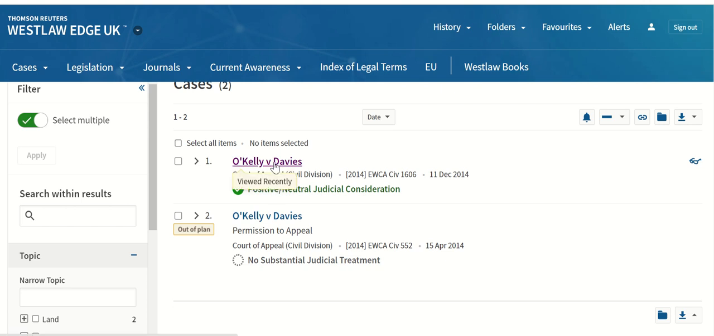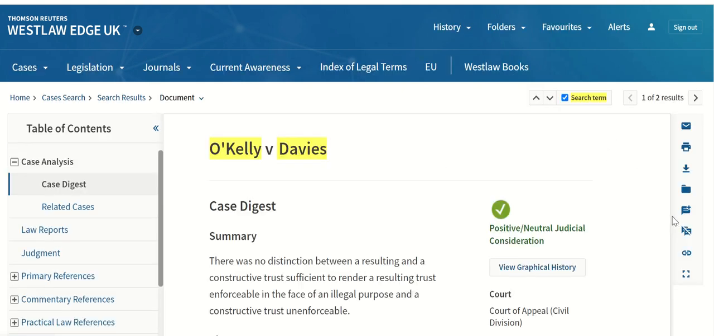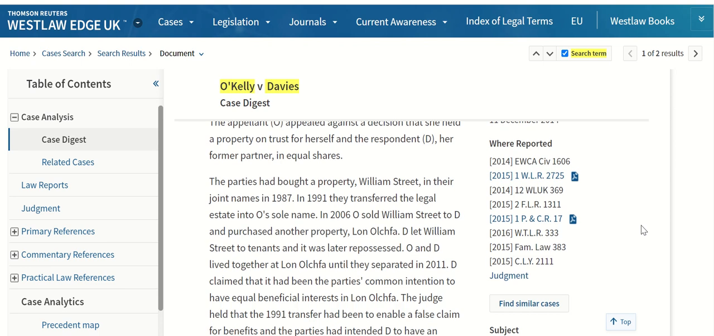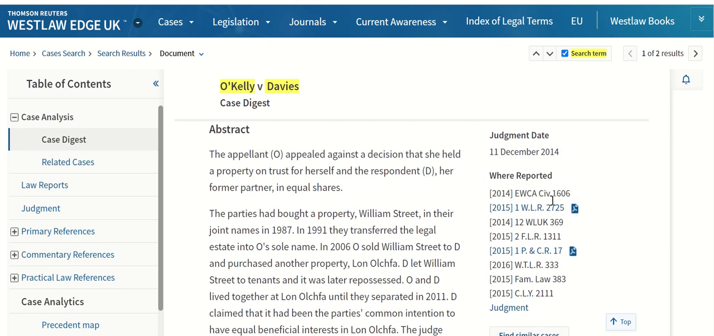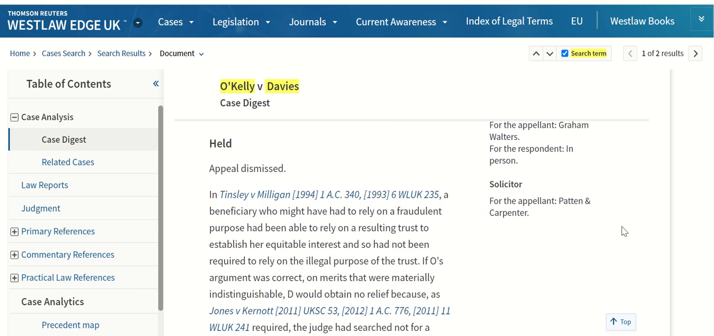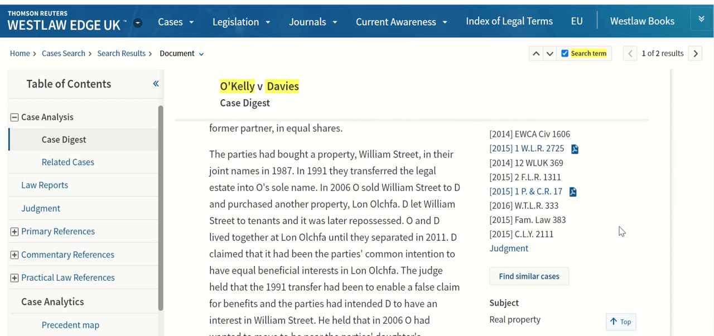So going into that specific case, we'll find out more information about it. Westlaw provide a case analysis document. They write a summary, an abstract of it. They provide all the key data for it, where it's been reported, a link to the judgment, and listing previous cases. And you can also access these from the tables of contents regarding this case.